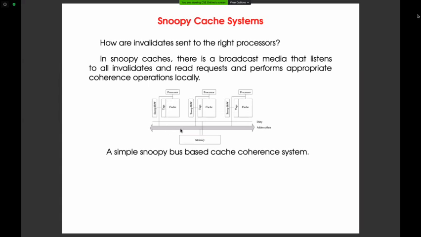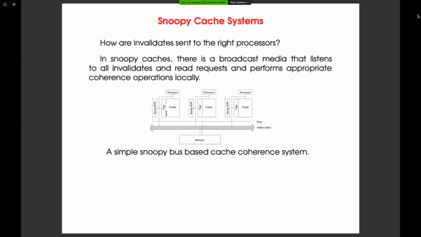This is called a request. So processor P0 will put a request on the bus, and that bus is called the Snoopy bus. You know the dog named Snoopy, which has the capability to smell. So this bus also smells something.